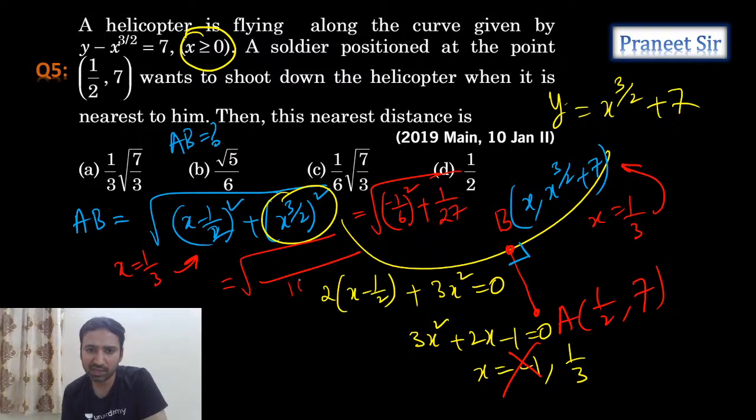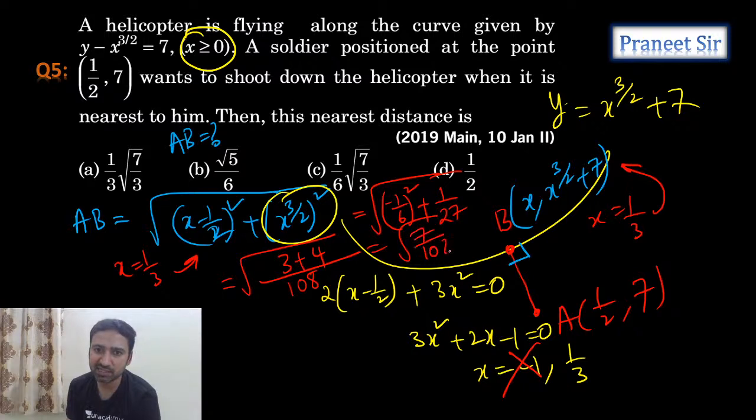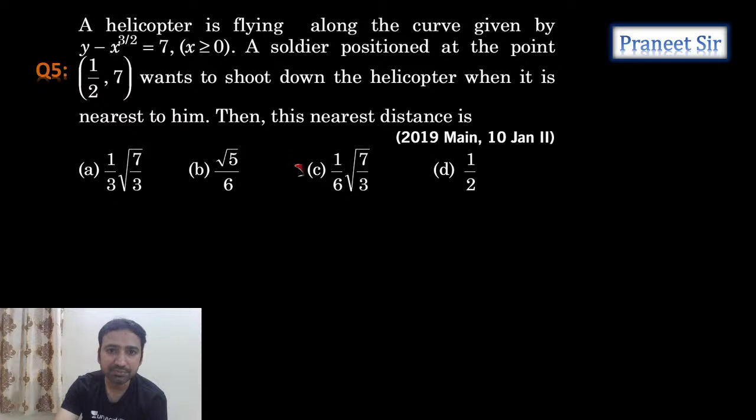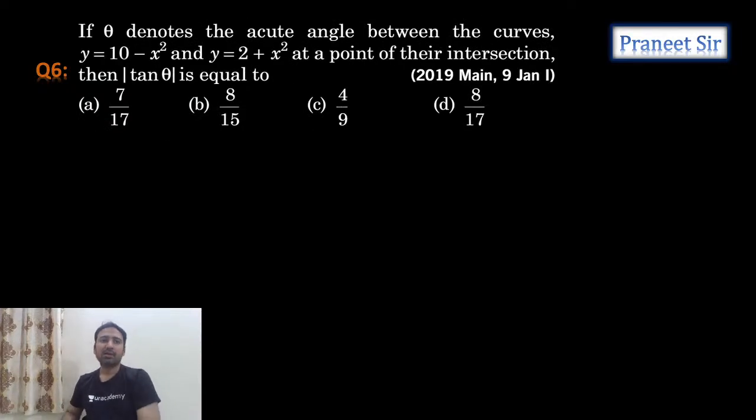So can I take 108 as LCM? Why? Because 3 times 36 is 108. So we can write it as 3 here and here 4. So 7 by 108, square root of 7 by 108. So 108 we can simplify it like 6 root 3. So we can write it as root 7 by 6 root 3. So where do we get it? Third option, right? Right. Next question, sixth question.